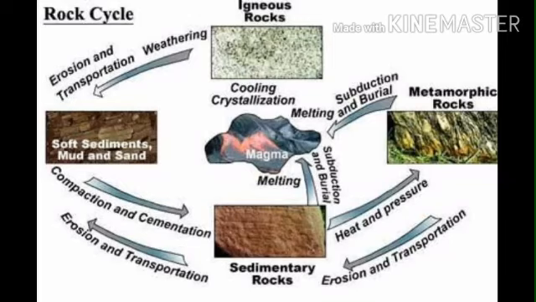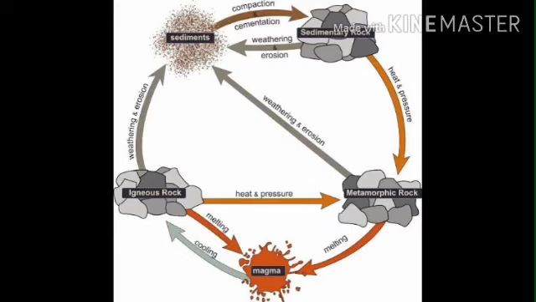When the molten magma cools, it solidifies to become what rock? Igneous rocks. Then igneous rocks are broken down into small particles that are transported and deposited to form sedimentary rocks.